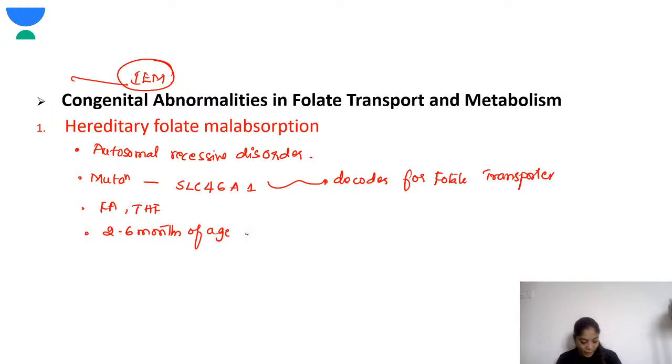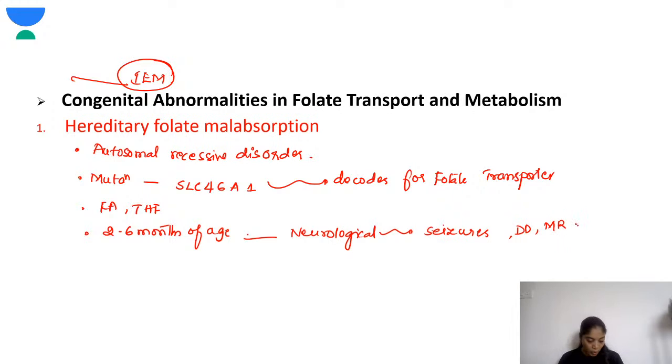Okay, they'll have megaloblastic anemia, infections, diarrhea, and neurological symptoms. What are the neurological symptoms these children can have? They can have seizures, developmental delay, mental retardation.